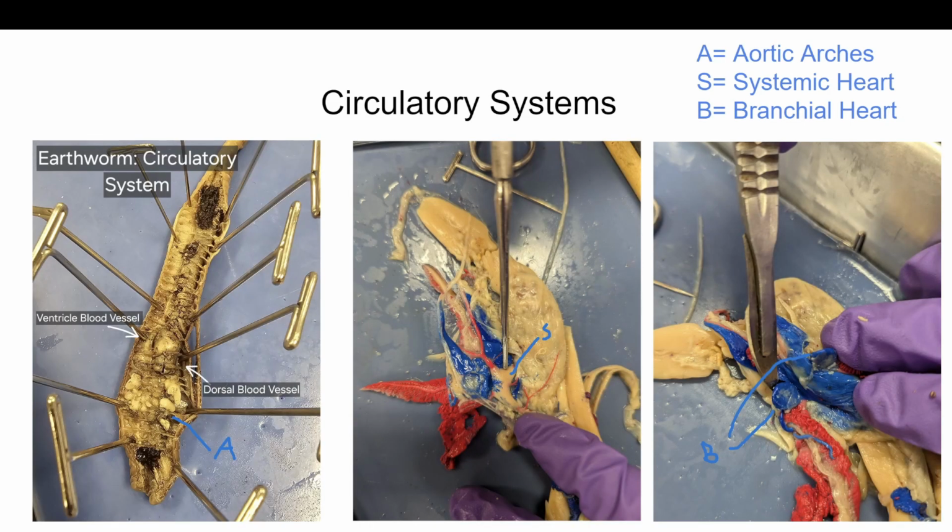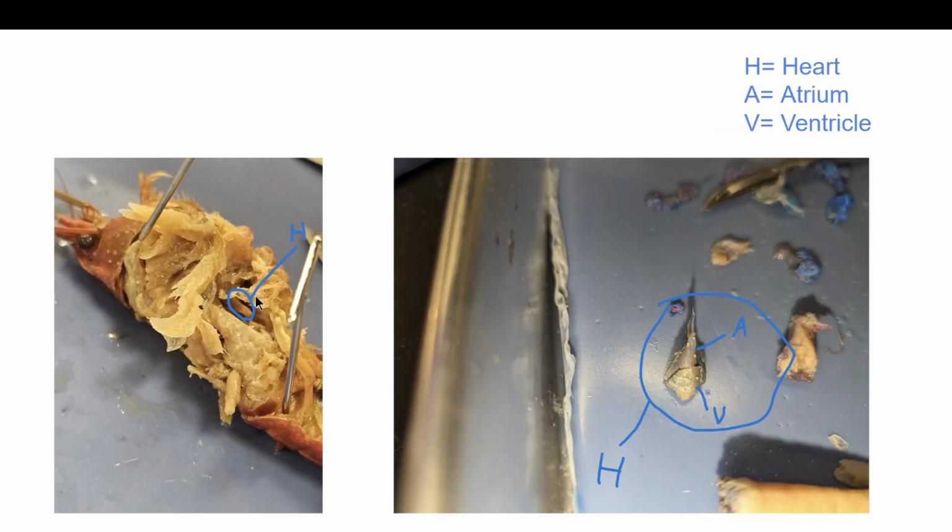All of these animals have different circulatory systems, with the earthworm using aortic arches, dorsal and ventral blood vessels, the squid using one systemic heart and 2 branchial hearts, and both the crayfish and perch similarly using one singular heart in order to pump blood or hemolymph throughout the body. The circulatory system of the earthworm, squid, and perch all share a closed system, while the crayfish has an open